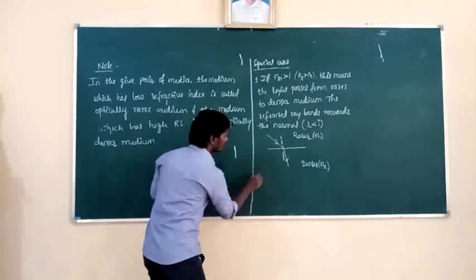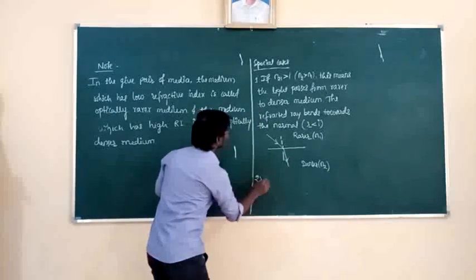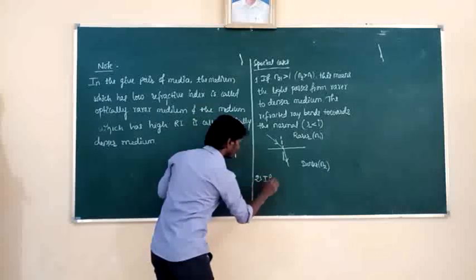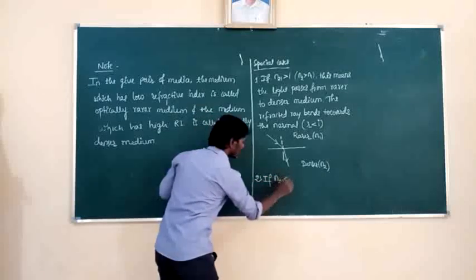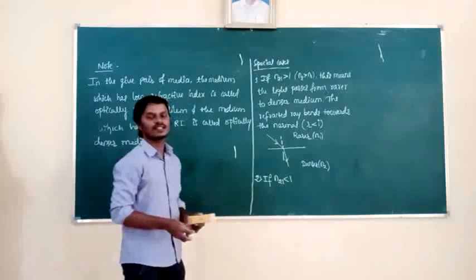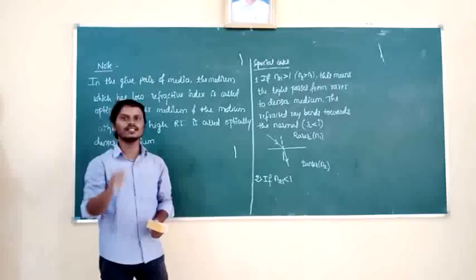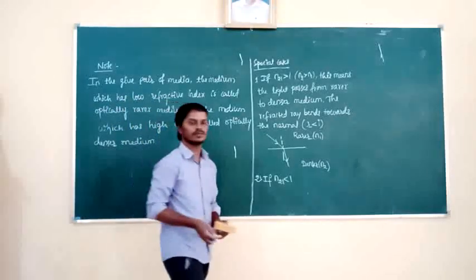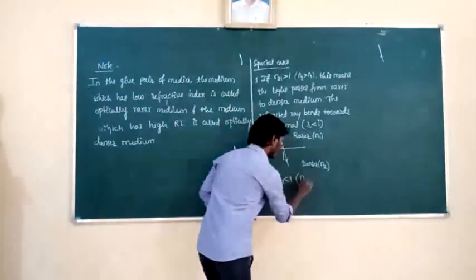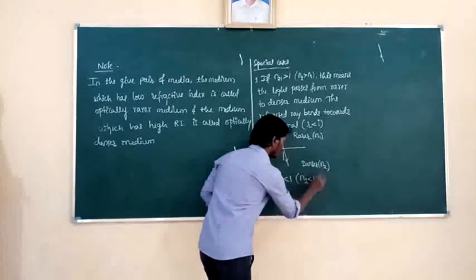Then the second case, if N21 is less than 1. N21 is less than 1 only when the refractive index of the second medium is less than the first medium. That means N2 is less than N1.